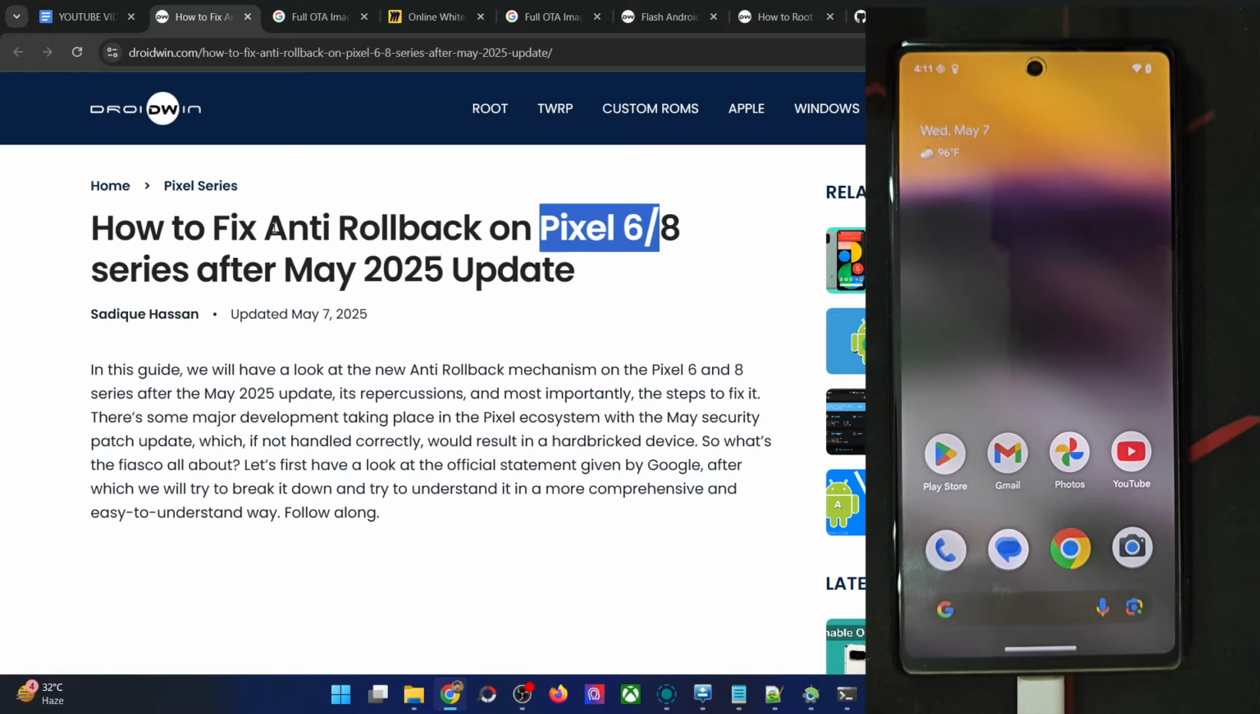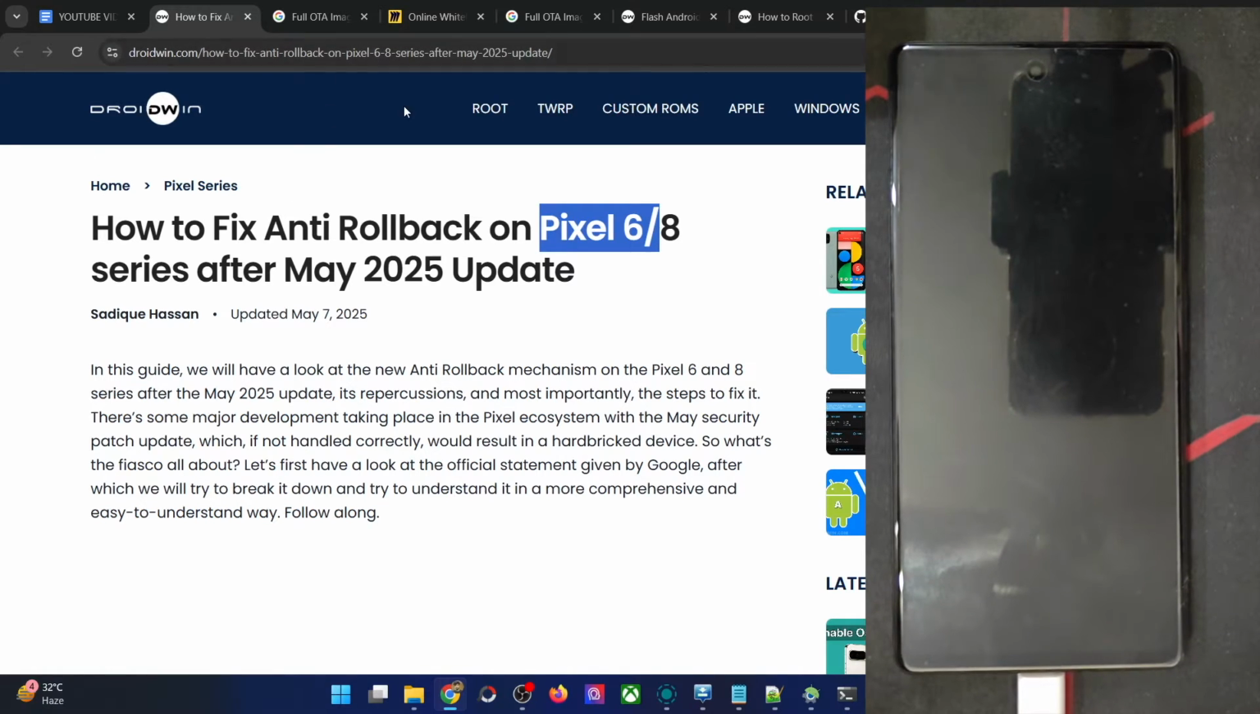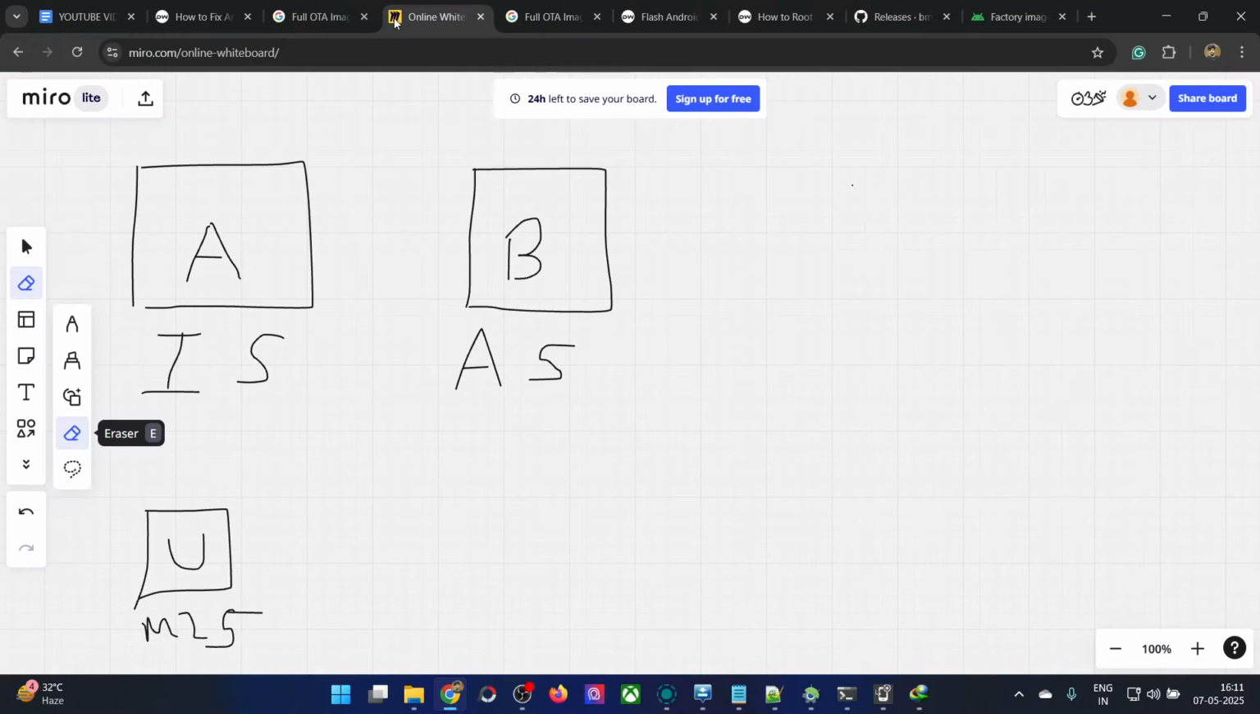So let's first understand what's happening using a GUI. My drawing is bad, but still please try to understand it. As of now, let's suppose A is the inactive slot and B is the active slot. When you get the update for the May 2025 build, it will be installed in slot A, the inactive slot, and then you have to do a reboot.